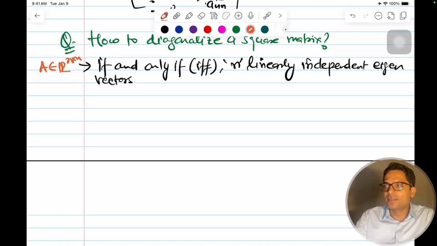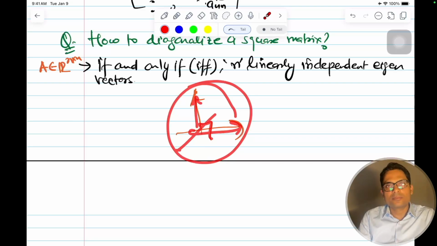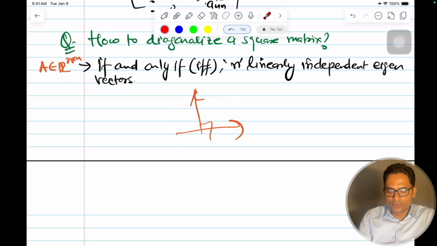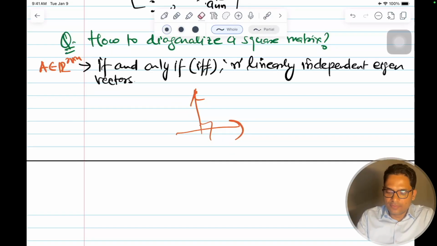So this is the important thing to know. And we have also seen that if it is a symmetric matrix, then for all the distinct eigenvalues I will get orthogonal eigenvectors which are linearly independent.